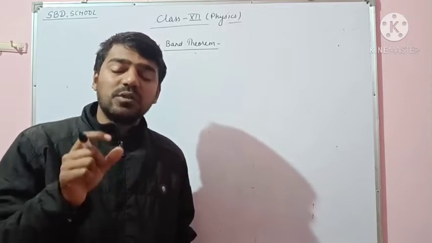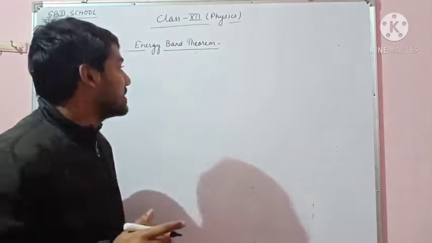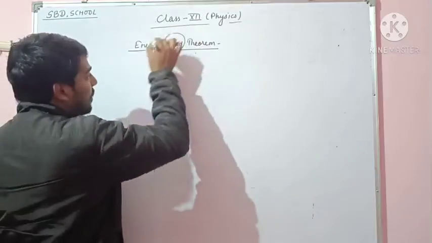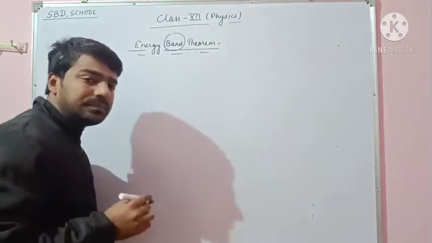The smallest parts of the energy of the matter are called bands, and this is called the energy band theorem.